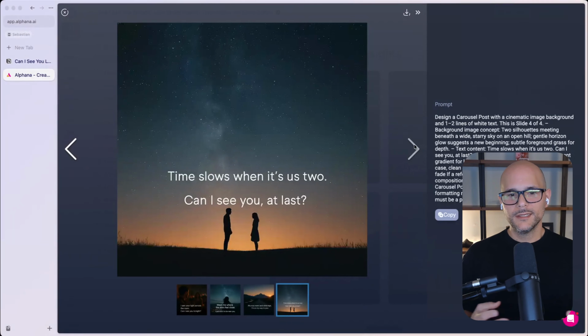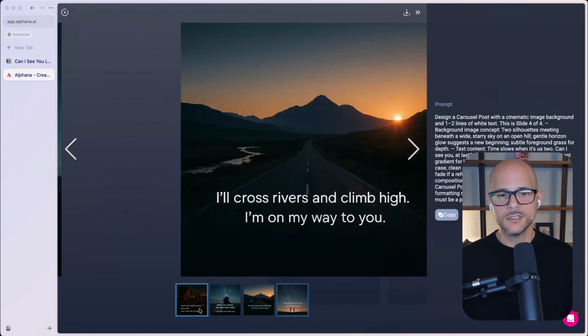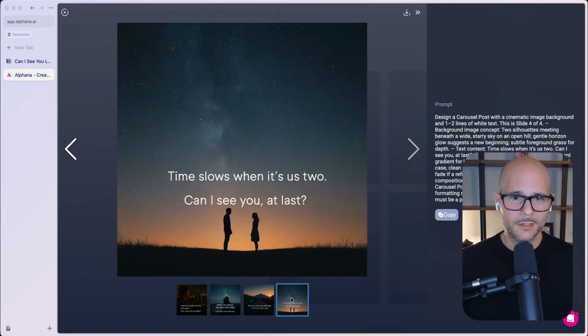And so again, 4 images, all completely tailored towards the music and the lyrics. It adds the lyrics and creates kind of that storyline as one continuous carousel that you could post on Instagram, on TikTok, or any other place.